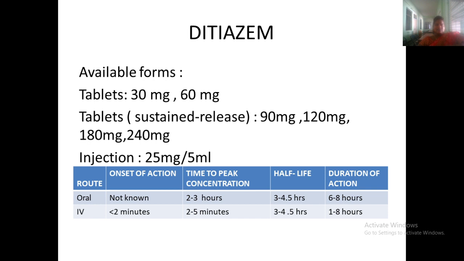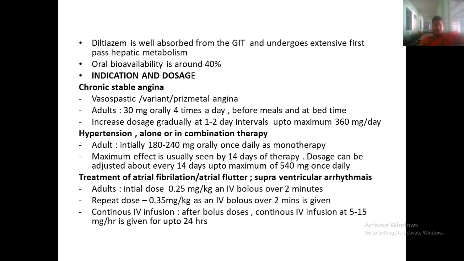Diltiazem. Diltiazem tablets of 30 mg or 60 mg can be given. Injection form is also given, 25 mg per 5 ml. Diltiazem is well absorbed from the GIT, and it also undergoes hepatic metabolism. Oral bioavailability is around 40%. Indications: it can be given in chronic stable angina, in hypertension,